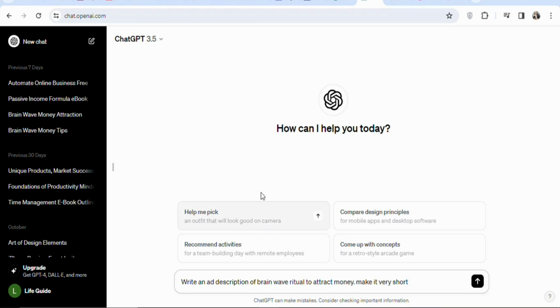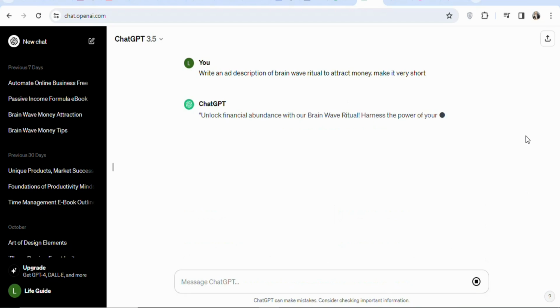So you are going to come on ChatGPT. Once you come on ChatGPT, what you have to do is write a prompt like this. Write an ad description of brainwave ritual to attract money. Make it very short, so we want a short description, so just write it like this. Once that is done, click on send so that it can write the ad description for you.